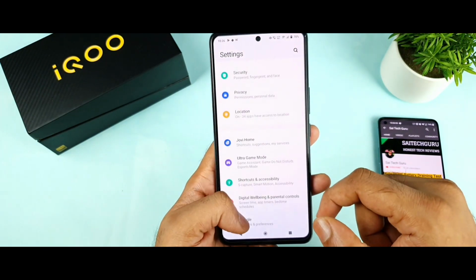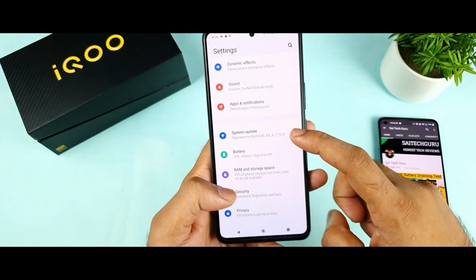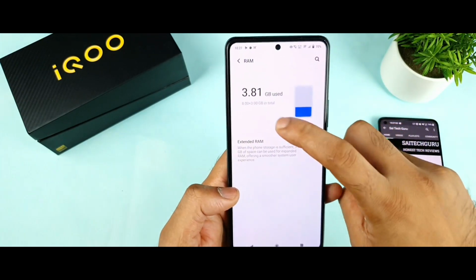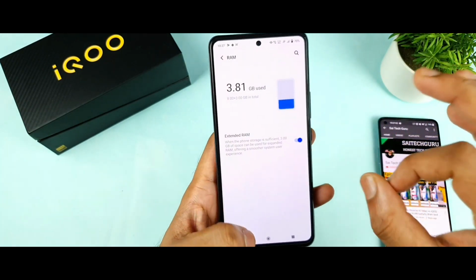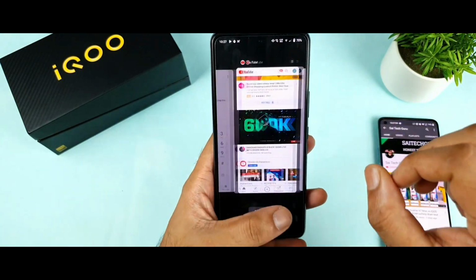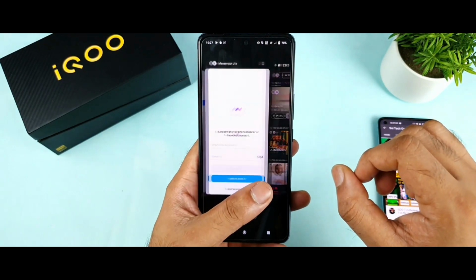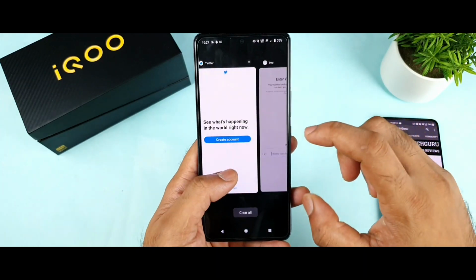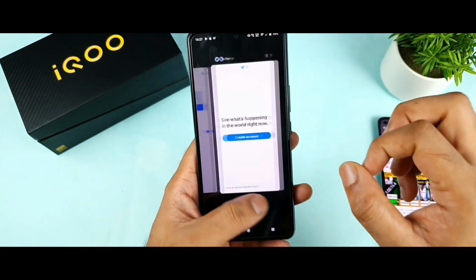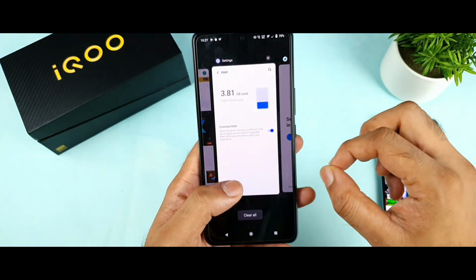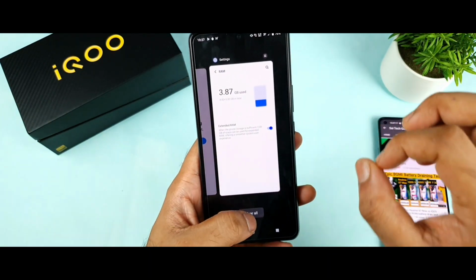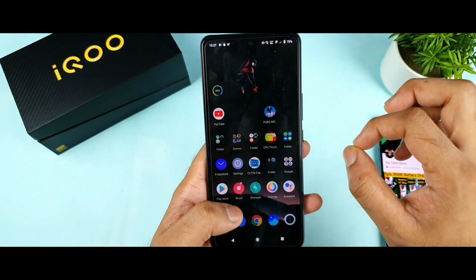So now the final thing, let me show the external RAM, how much is available and how much is used. So only 1 GB of RAM is used, even though I opened 46 applications. If I open 46 applications, only 1 GB is used. Wow, that's fantastic, friends. So let me see what happens if I try to clear all the background data. How much RAM can be saved? That's what I'm going to check.